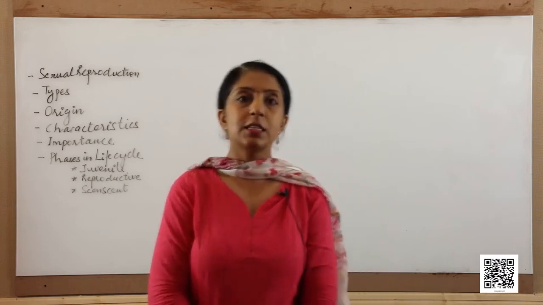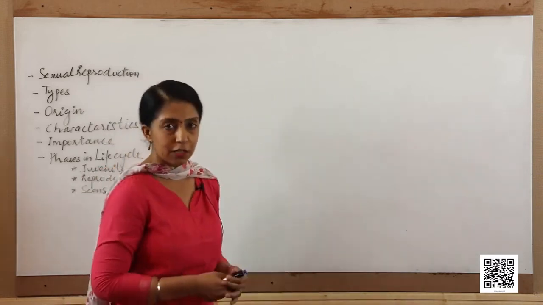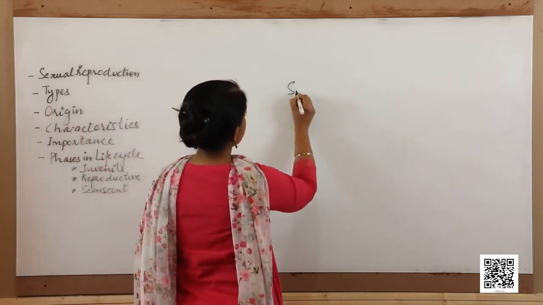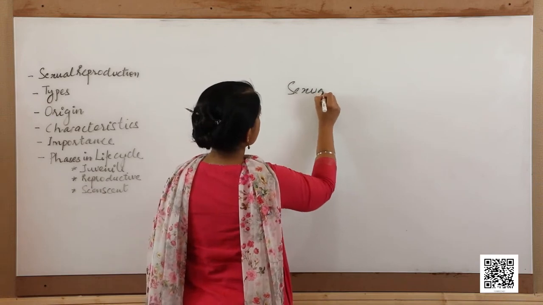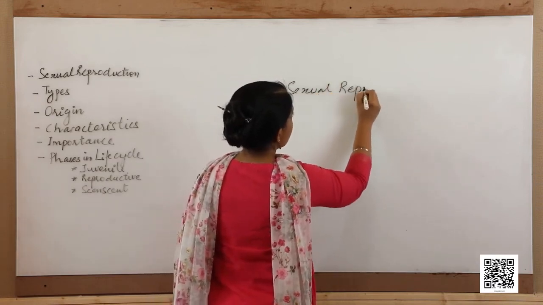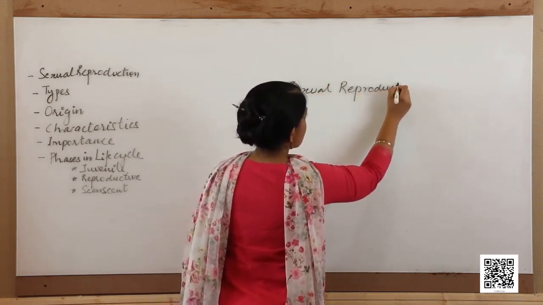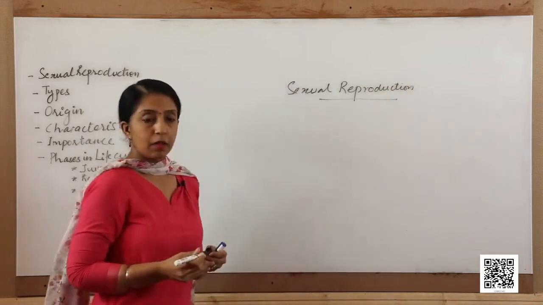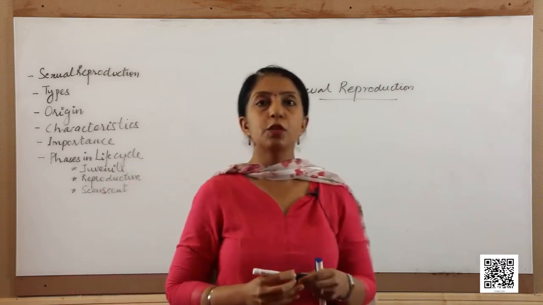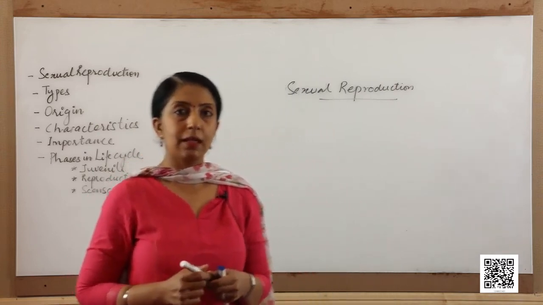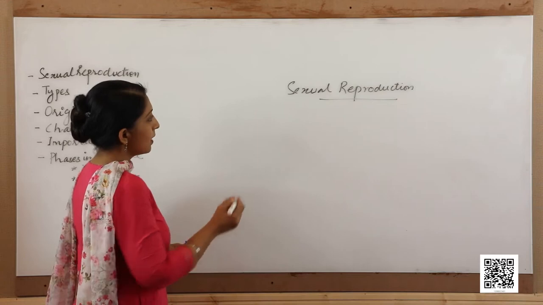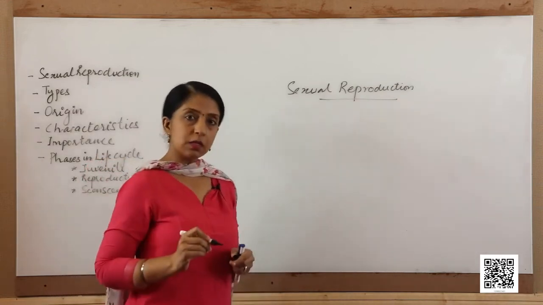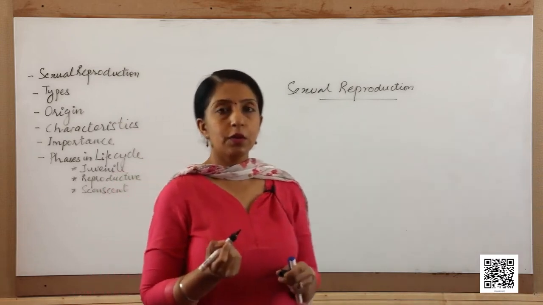So let us start off with the definition of sexual reproduction. What is sexual reproduction? Sexual reproduction is the process of development in which formation and fusion of gametes take place. That means it is a type of reproduction in which the gametes are formed and they fuse.